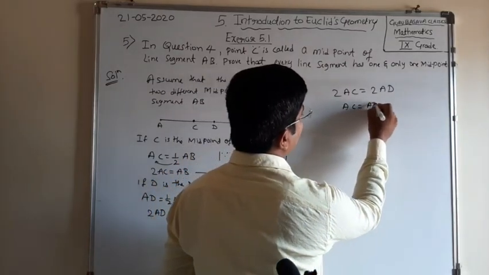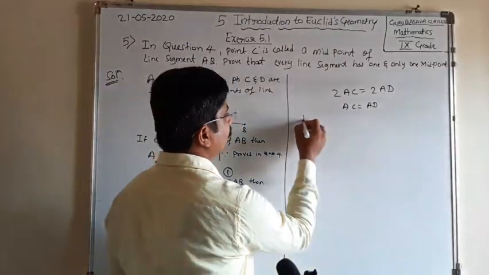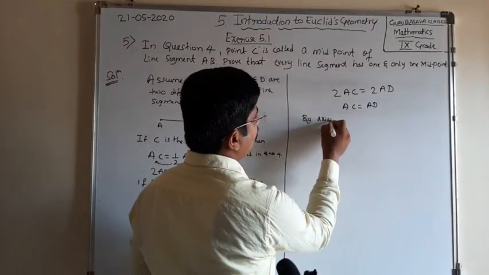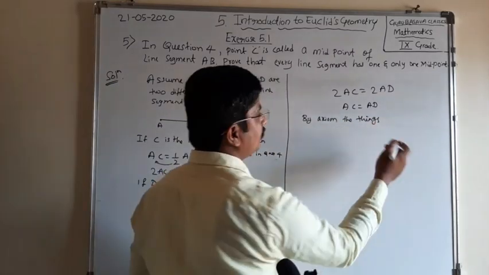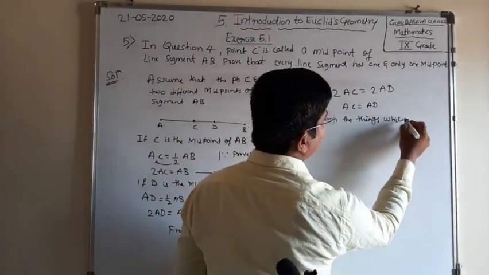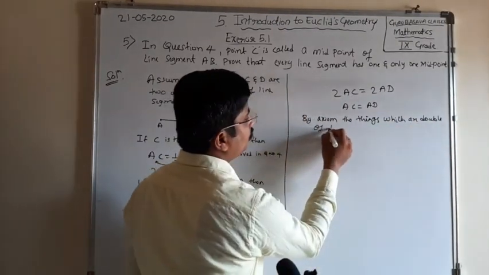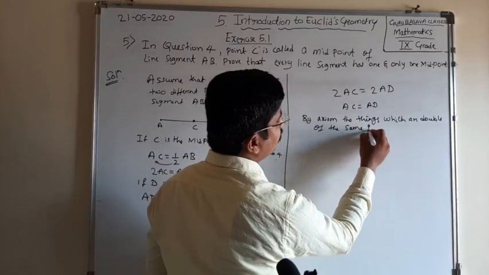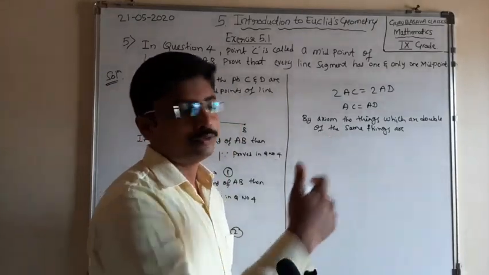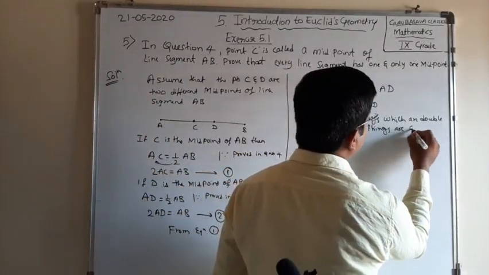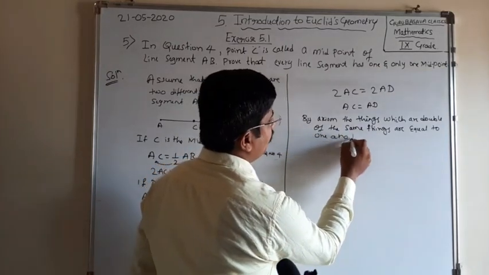AC is equal to AD. Yes, by using the axiom, things which are double of the same things are equal to one another.